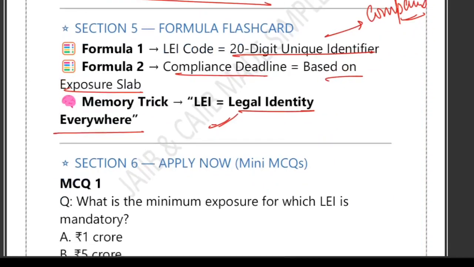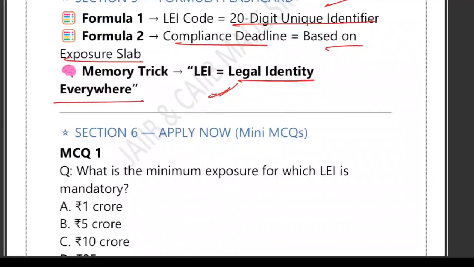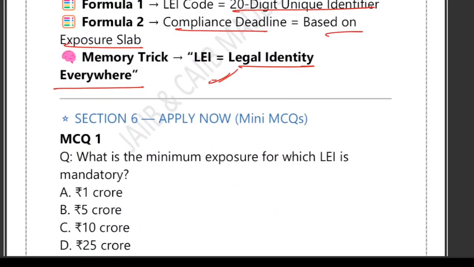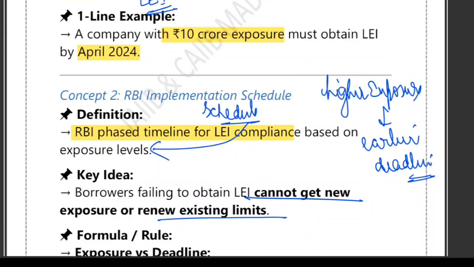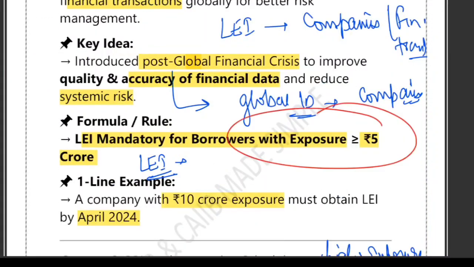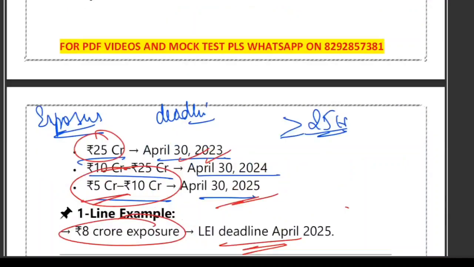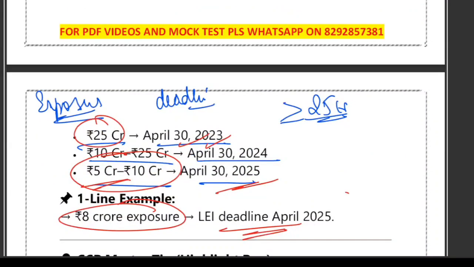Okay. Now let's do some MCQs. What is the minimum exposure for which LEI is mandatory? Tell me. The answer is 5 crore. Already I told you the minimum exposure for which LEI is mandatory is 5 crore. Right? Please understand. And that is why in this case also you will see 5 to 10 crore, April 30, 2025.